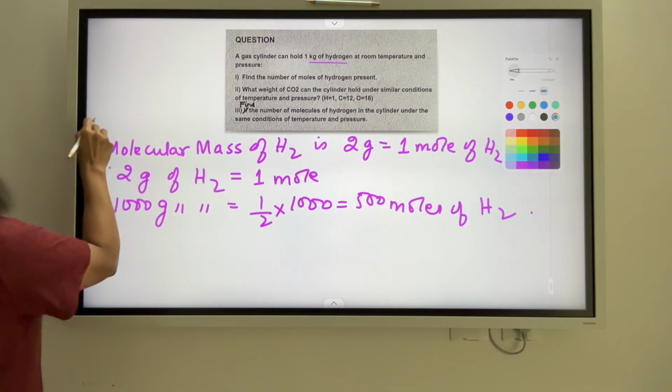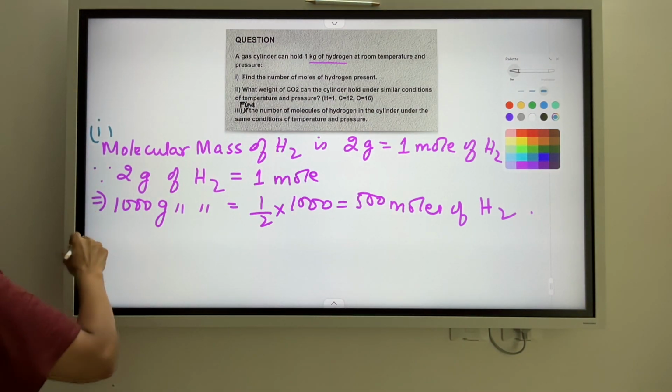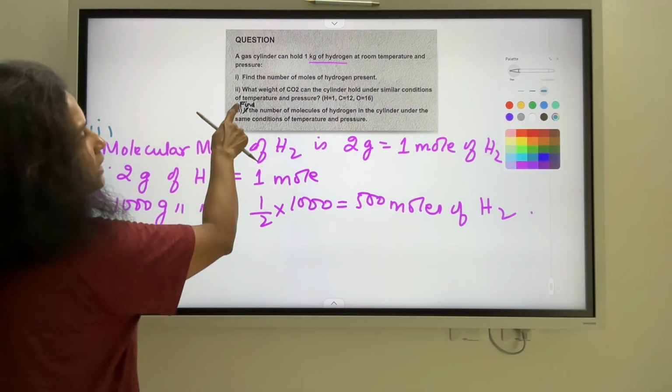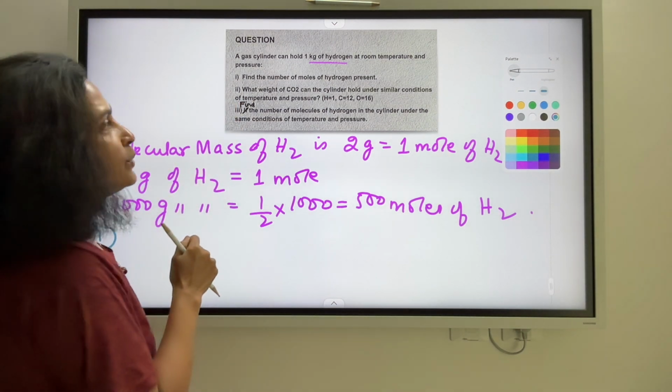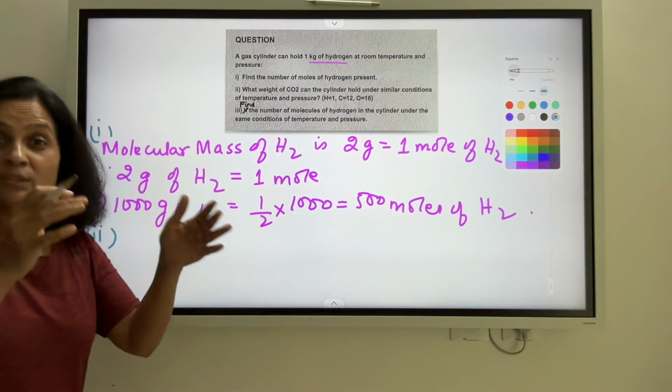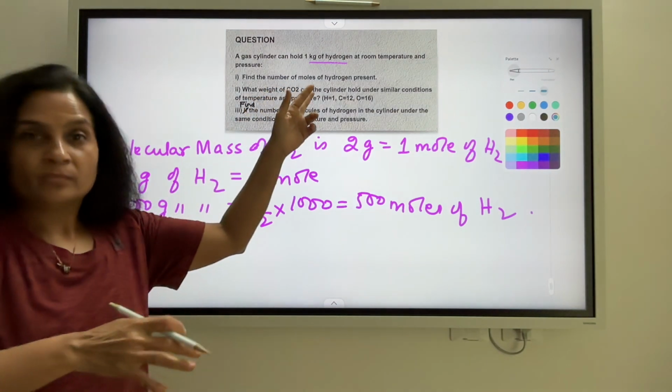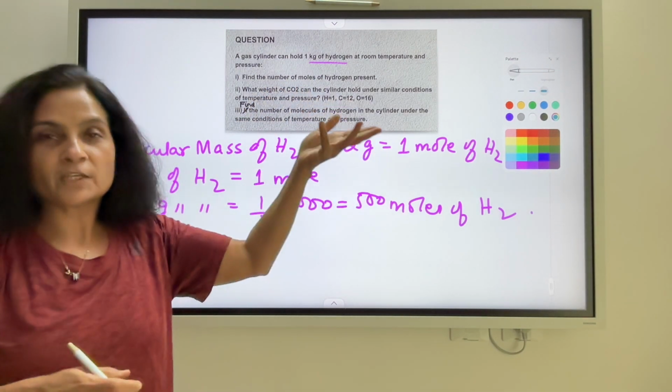The second part is, what weight of CO2 can the cylinder hold under similar conditions of temperature and pressure? So this 500 mole is also the number of moles of carbon dioxide which we are talking about.